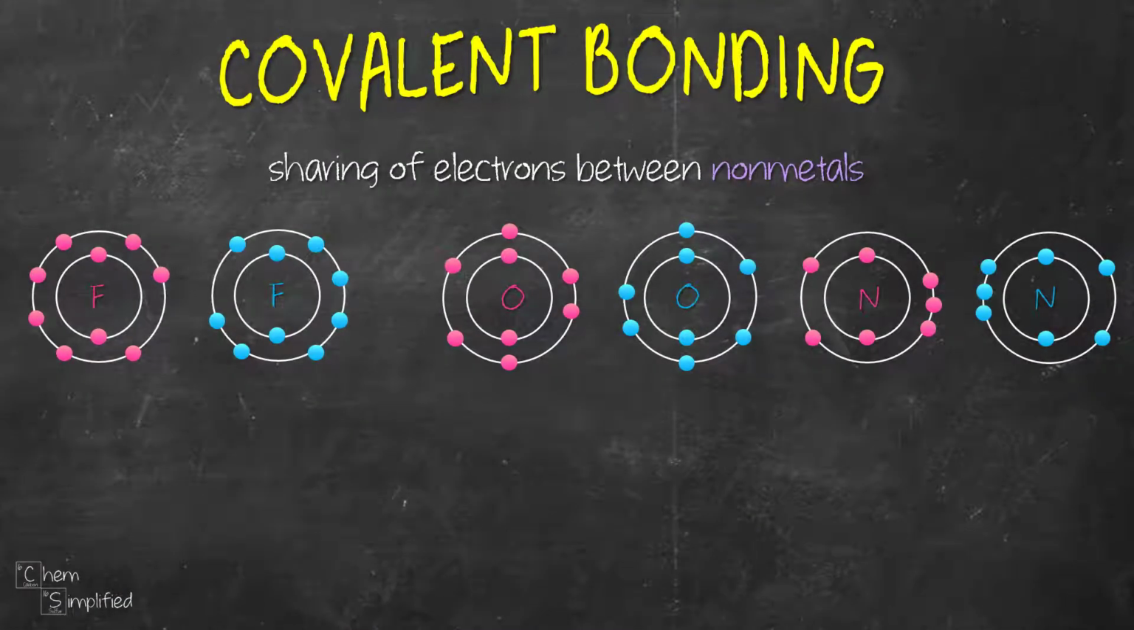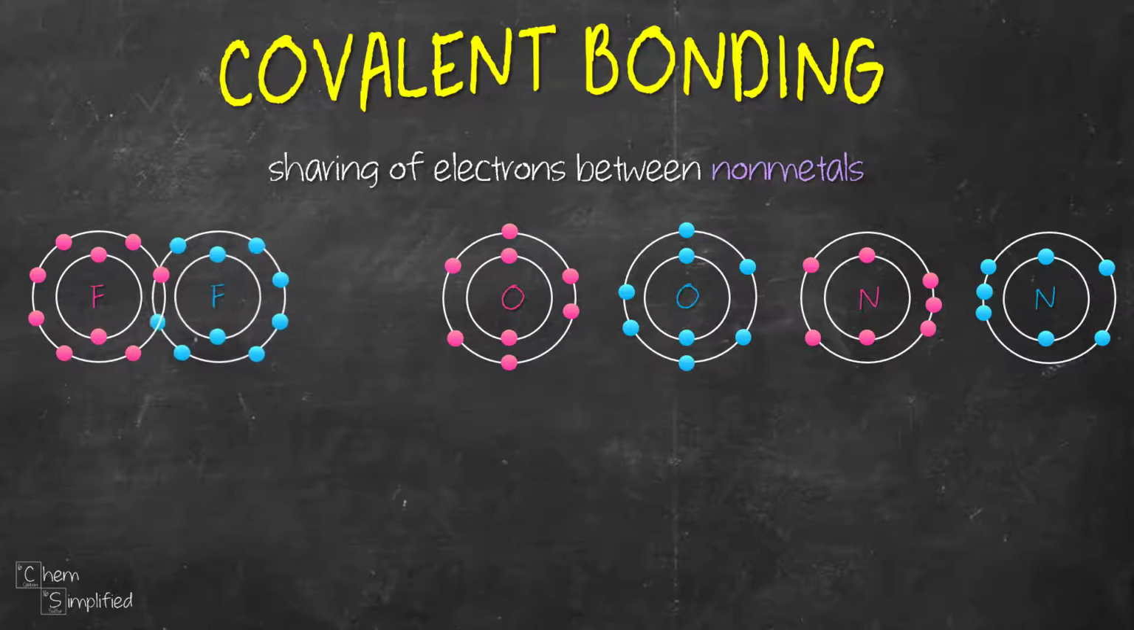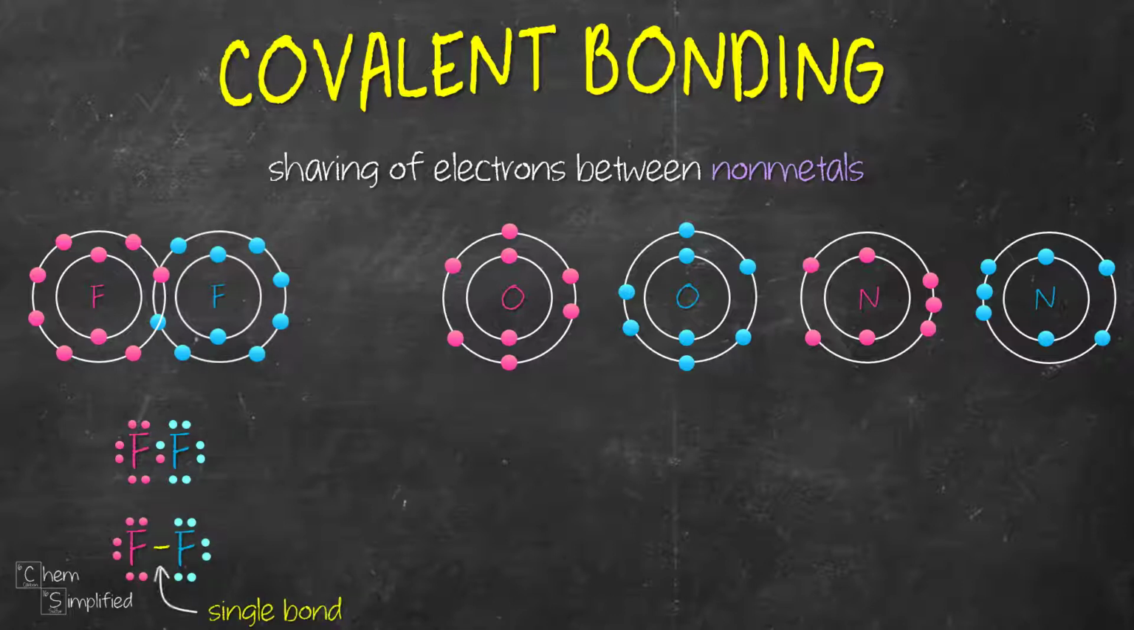Let's take fluorine with 7 valence electrons. In order for fluorine to achieve an octet, it's going to need to share 1 electron with each other. By doing so, each of the fluorine atoms achieves an octet. The 2 electrons that are shared between these 2 fluorine atoms, we call a single bond.